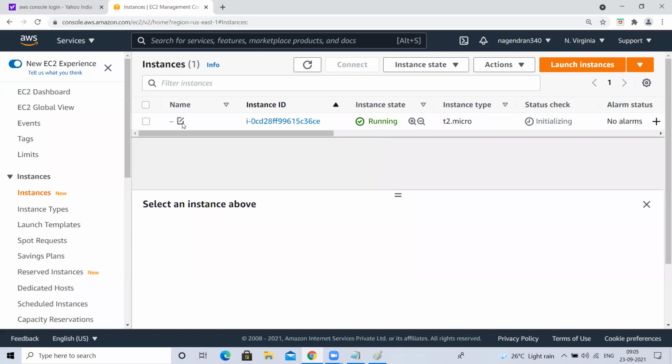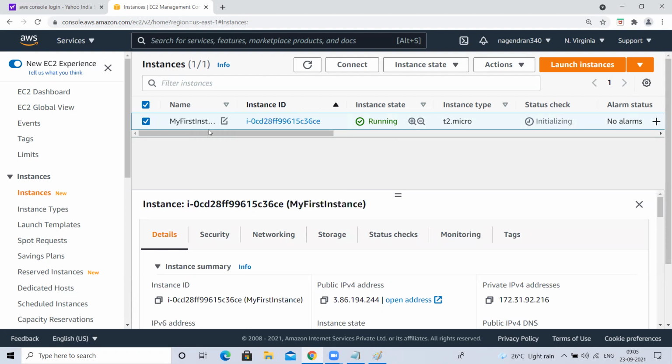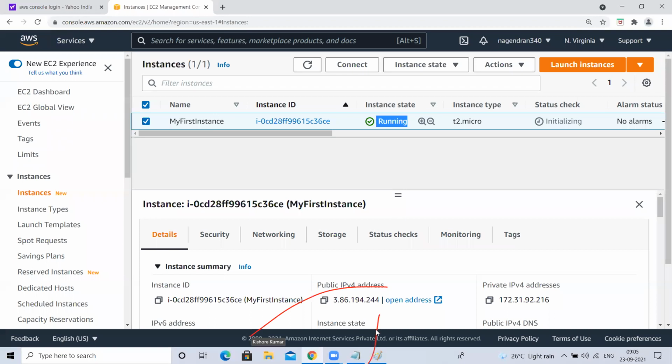Okay. So you can name it. For example, you can give some name for this. My first instance. You can name it like this. I named it My first instance. This name is up to you. You can modify it, but this number you cannot modify. AWS will generate it. So whenever you launch an EC2 instance, first it will be in pending state.